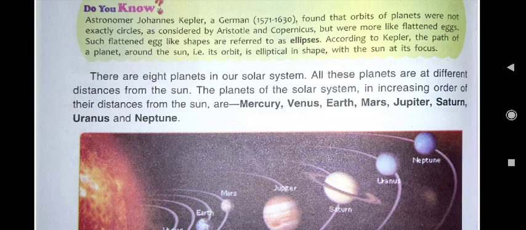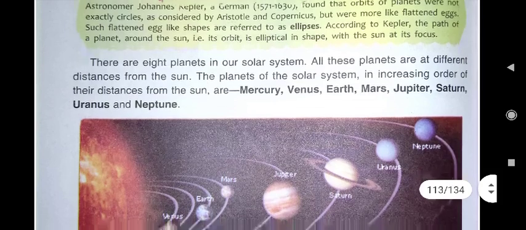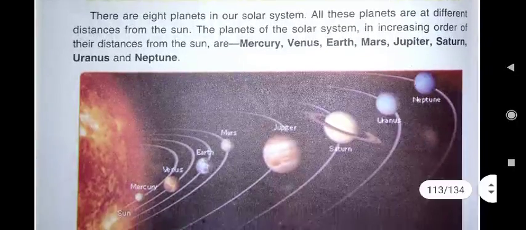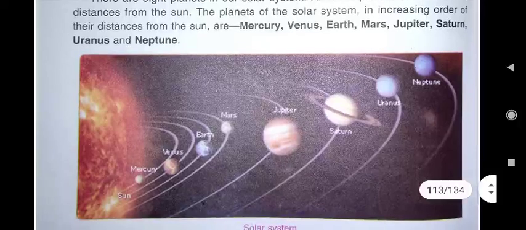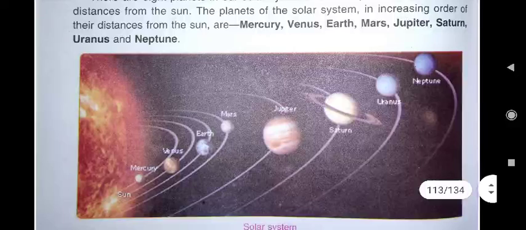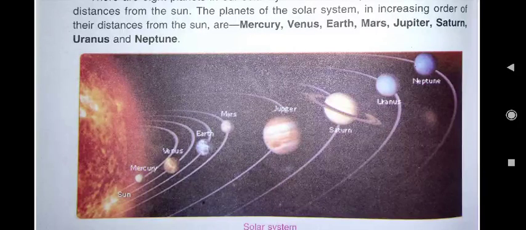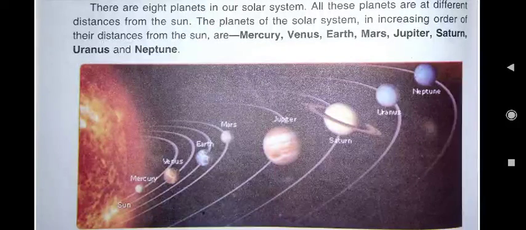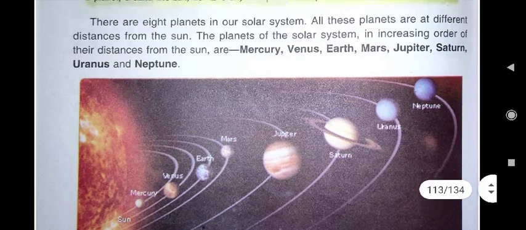According to Kepler, the path of a planet around the sun, that is its orbit, is elliptical in shape. Which type of shape is there? Elliptical. It is not exactly circular, with the sun at its focus. Here in this diagram you can see the sun, and all 8 planets: Mercury, Venus, Earth, Mars, Jupiter, Saturn, Uranus and Neptune. Here you see the fixed path has been given. That path is not exactly circular, but elliptical in shape, like an oval.